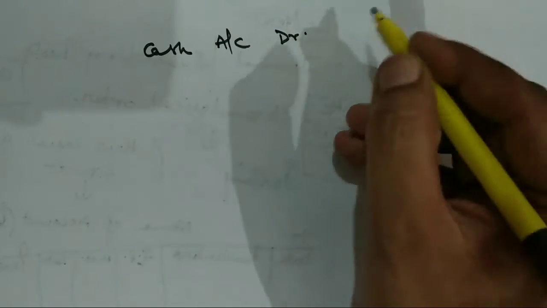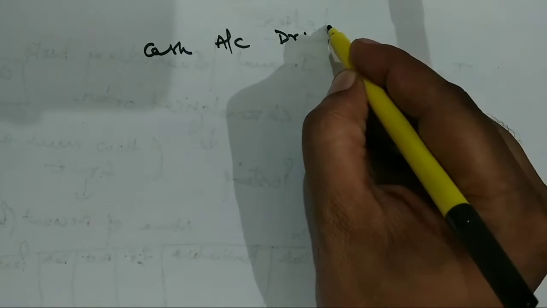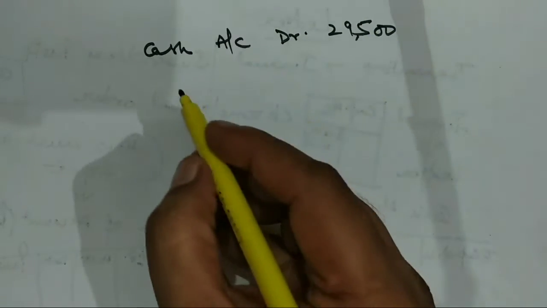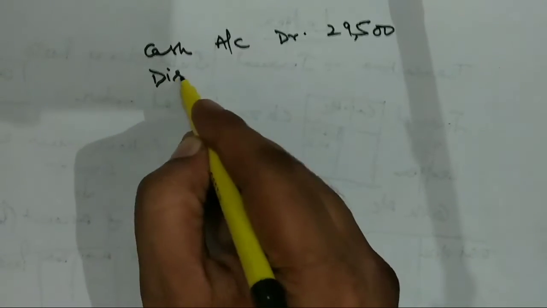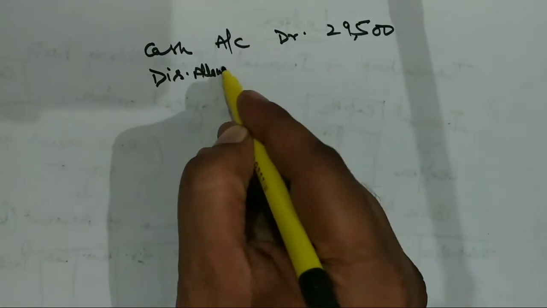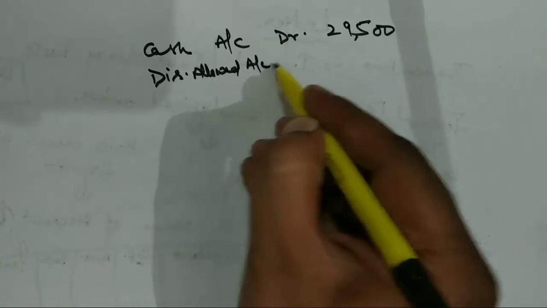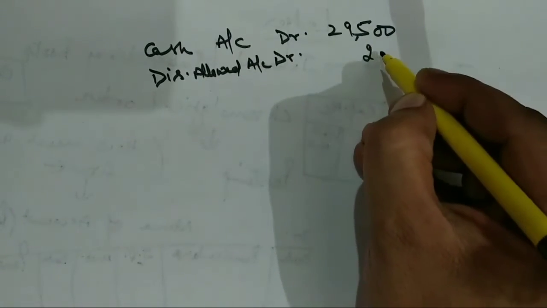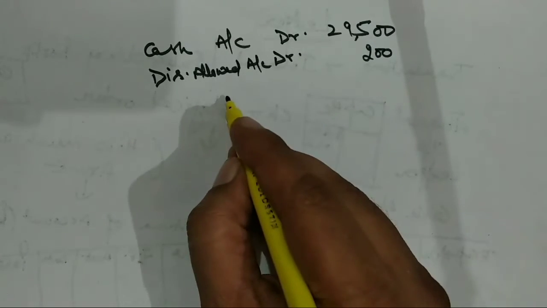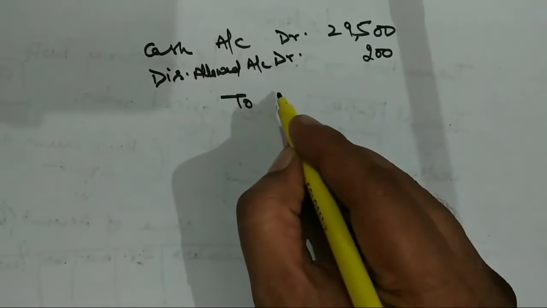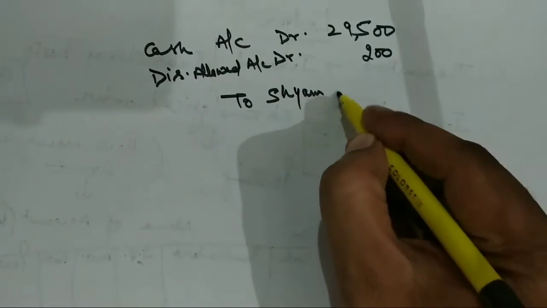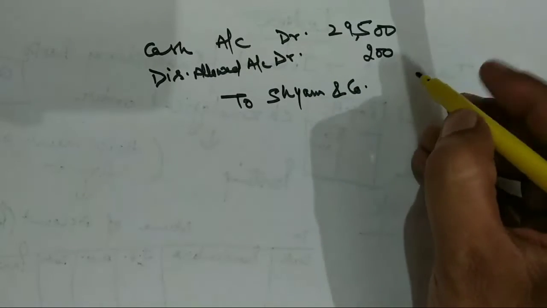Cash account debit, suppose 29,500, discount allowed account debit 200, to Shyam and company.